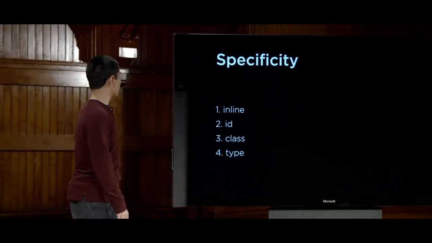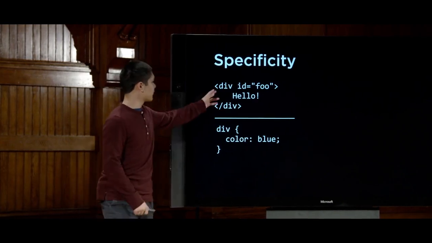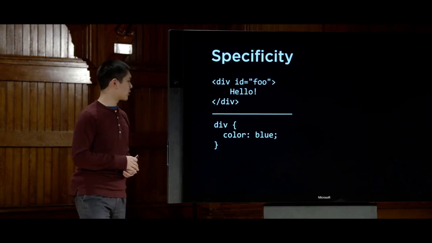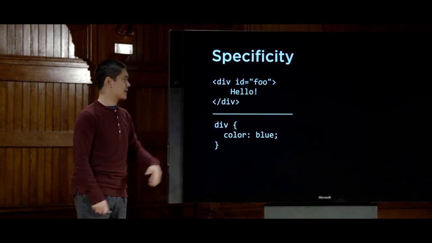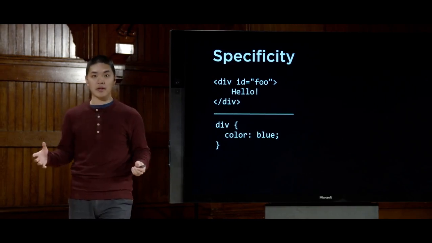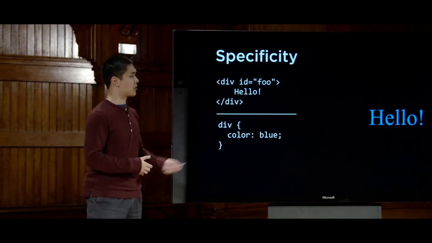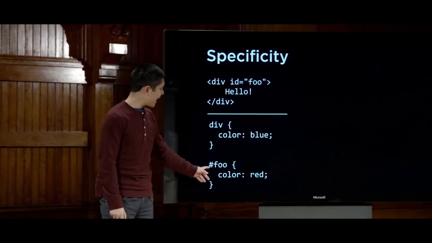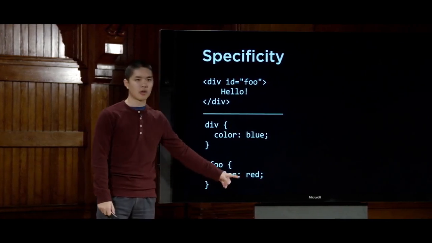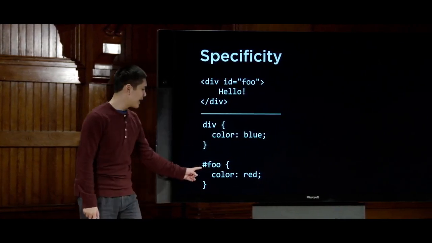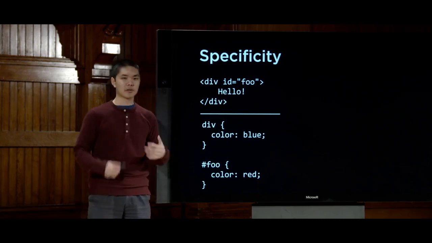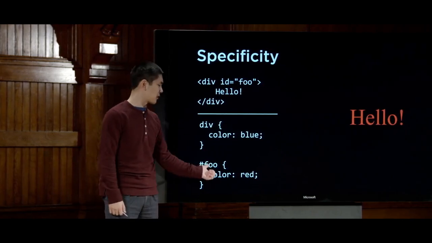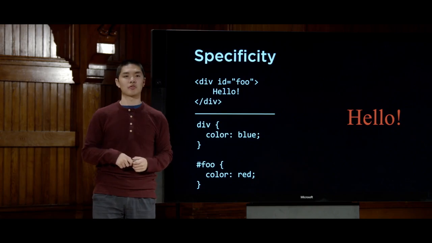So let's take a look at an example of this. Let's look at this code, where I have a div whose ID is foo, inside of which I'm just saying the word hello. And the CSS code that I've included says for all divs, I would like to give those a color of blue. Obviously, in that case, there's nothing conflicting. We're going to see the word hello in blue. But what happens now if we add that anything with ID foo should be colored red? Because ID has higher specificity than just an individual tag, this hello is going to show up as red. The ID is more specific, and so this element is going to show up red instead.